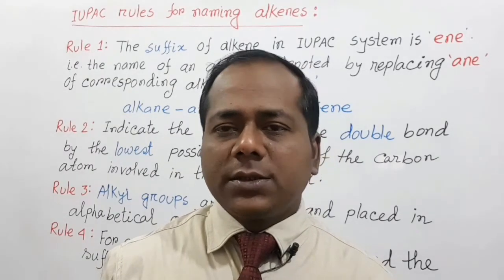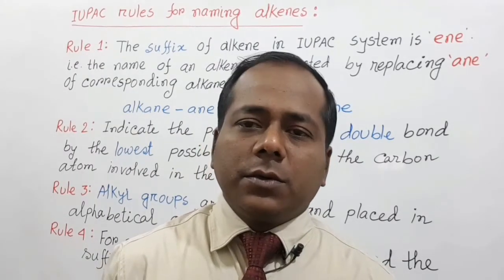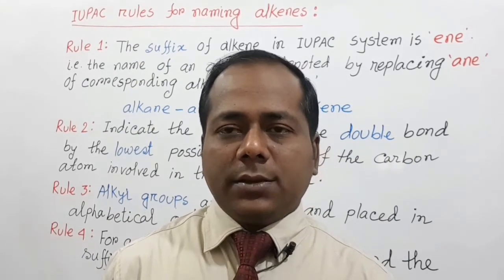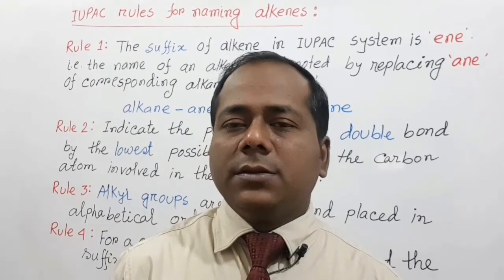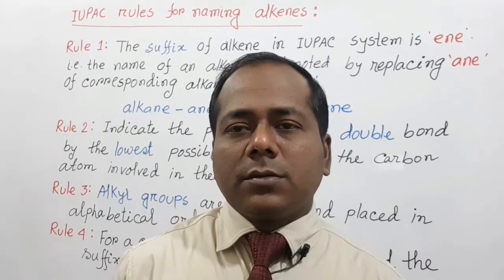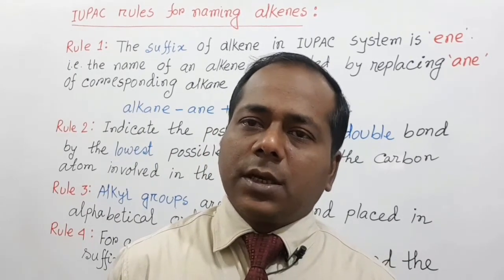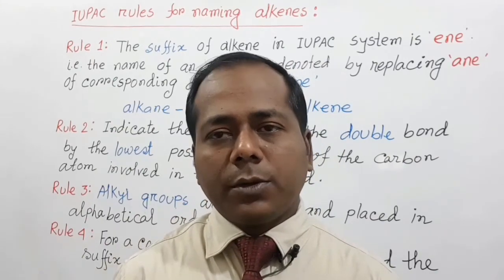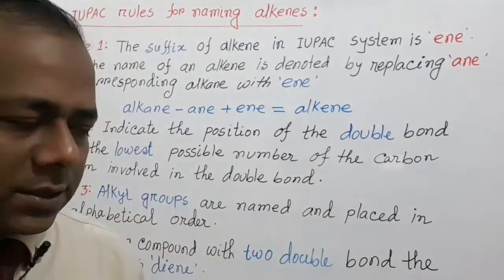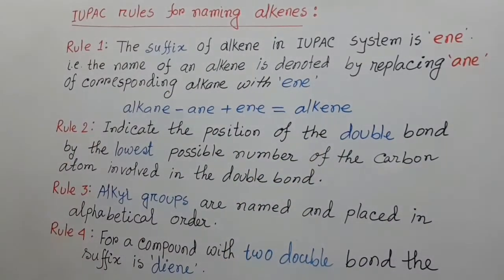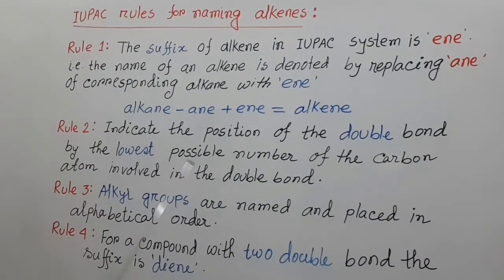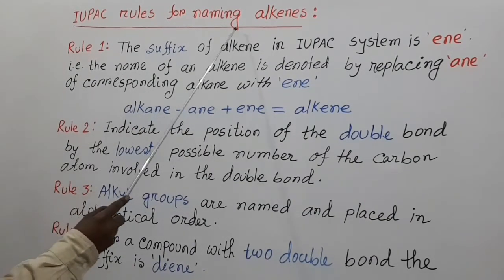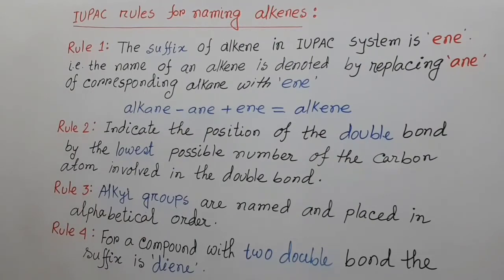My dear students, now we discuss the naming of alkenes. Alkenes are unsaturated hydrocarbons containing carbon-carbon double bond. Here are given IUPAC rules for naming alkenes.